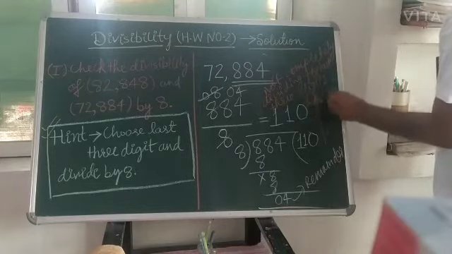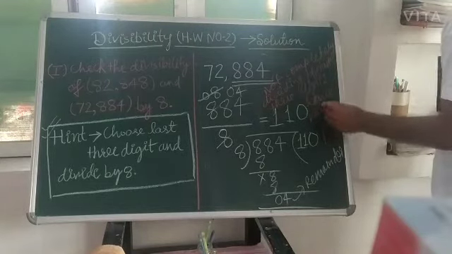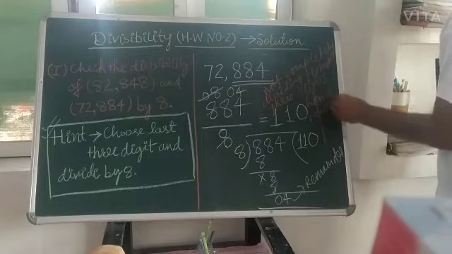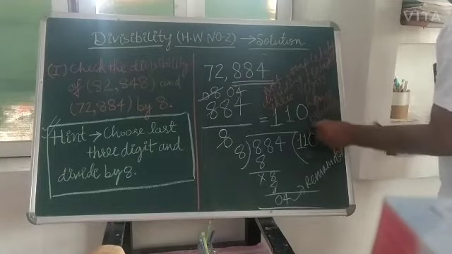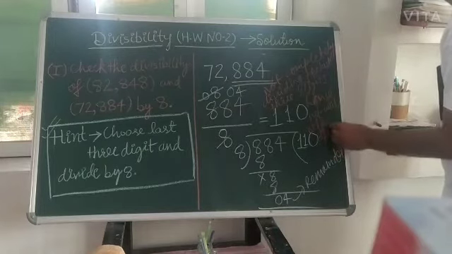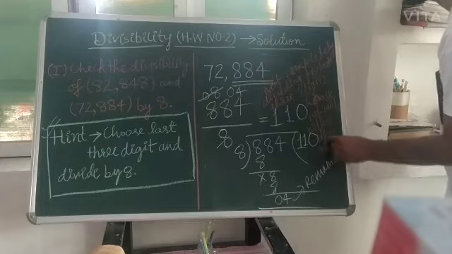Hence, the number will not be divisible by 8.